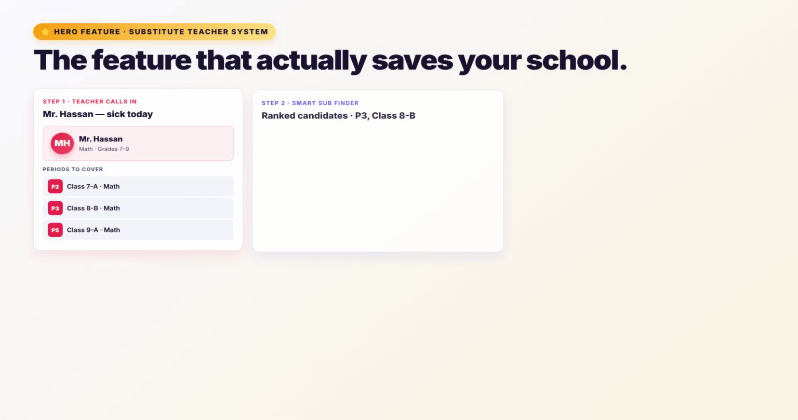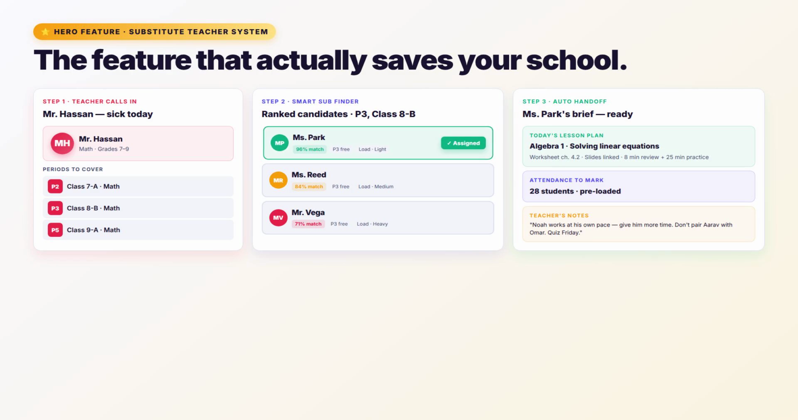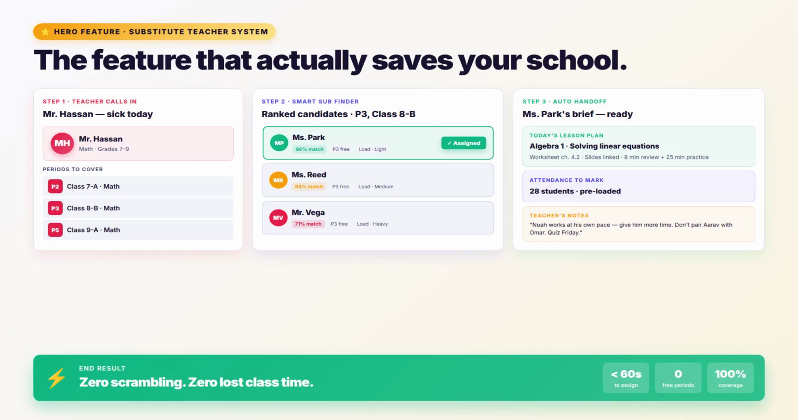But here's the feature that actually saves your school. The substitute teacher system. The moment a teacher calls in sick, the system finds available substitutes ranked by subject match, free periods, and workload. One tap to assign. The substitute instantly gets today's lesson plan, attendance to mark, and any teacher notes. Zero scrambling. Zero lost class time.